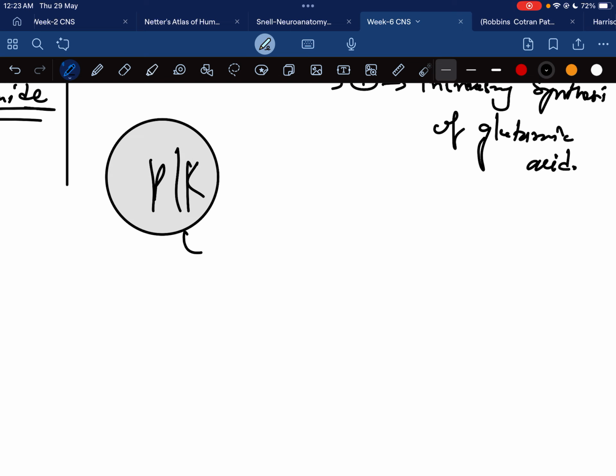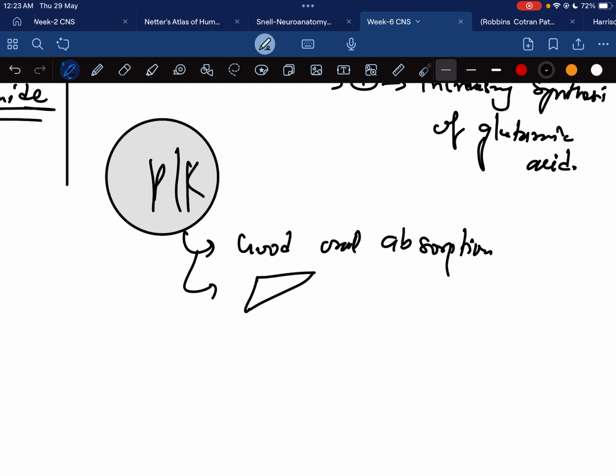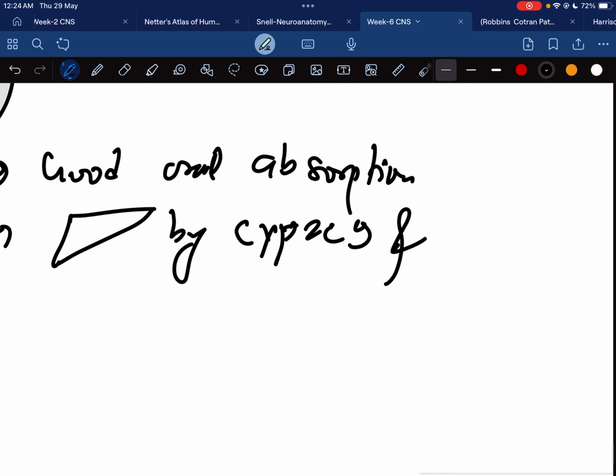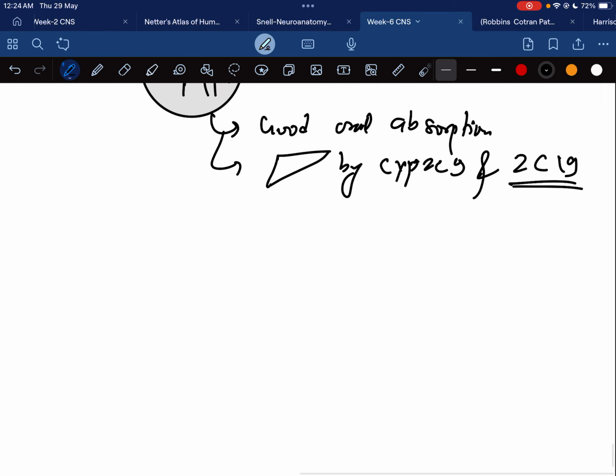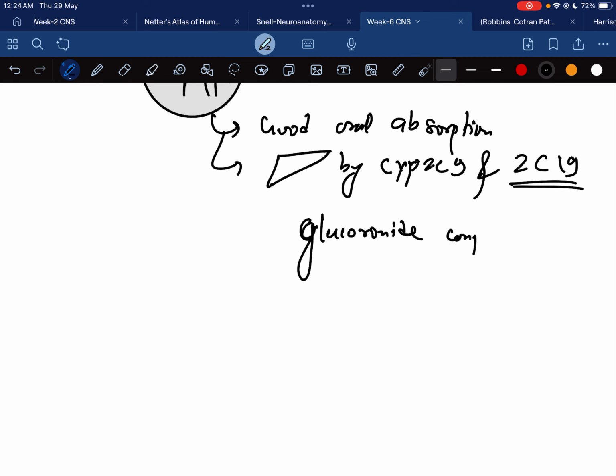it has good oral absorption. It is completely metabolized in the liver by the enzymes CYP2C9 and also 2C19, and by glucuronide conjugation.